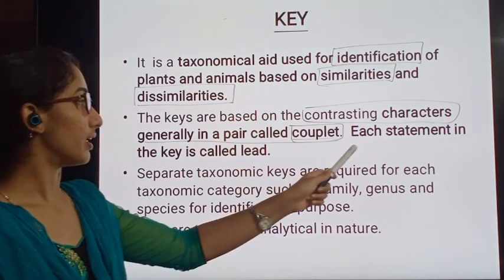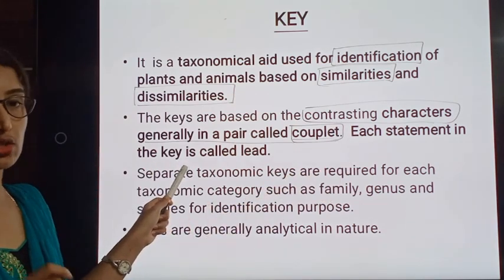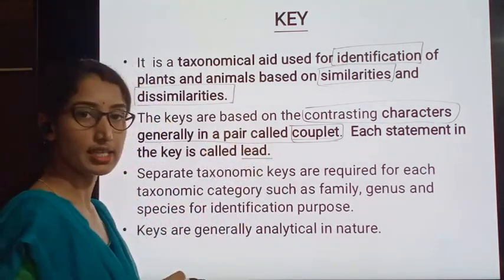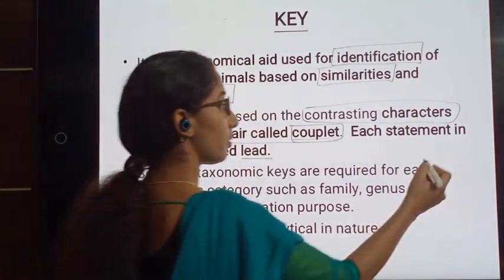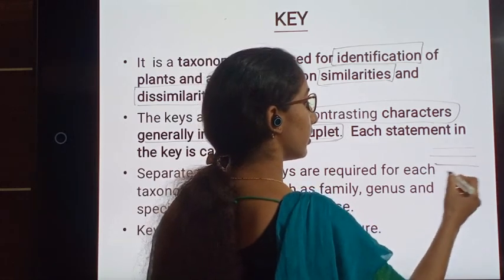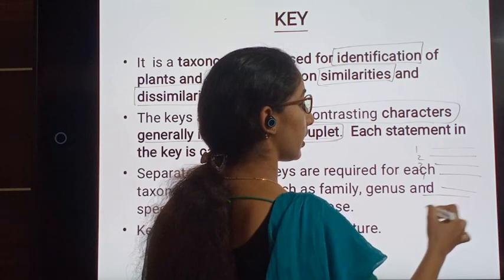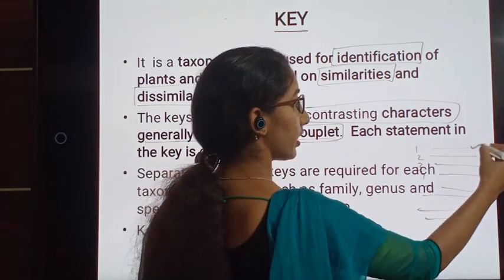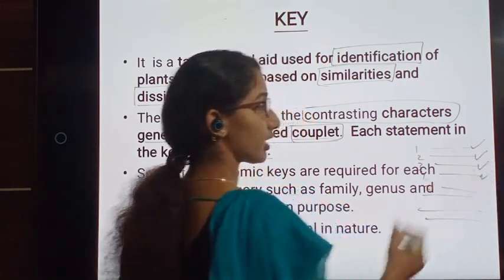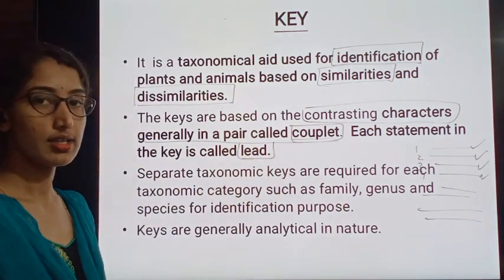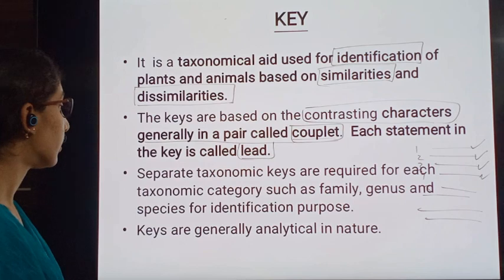Each statement in the key is called a lead. There will be different statements in the key, and each statement in the key is called a lead. This is how the key works.